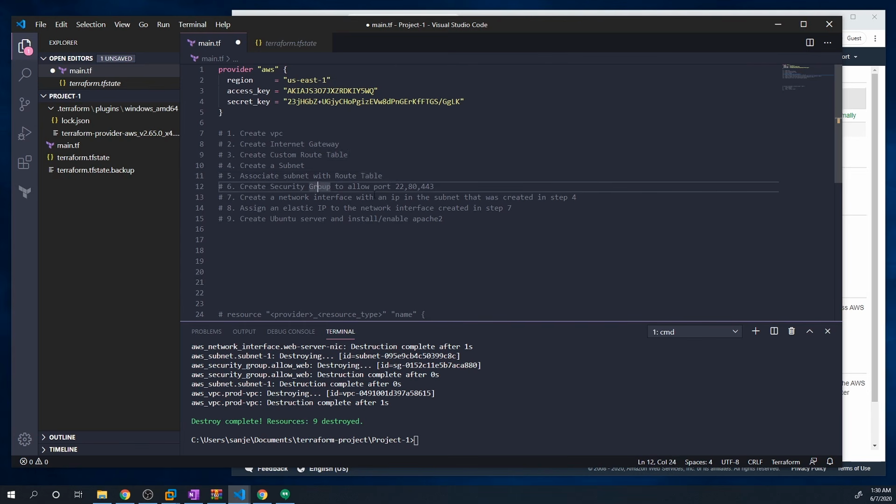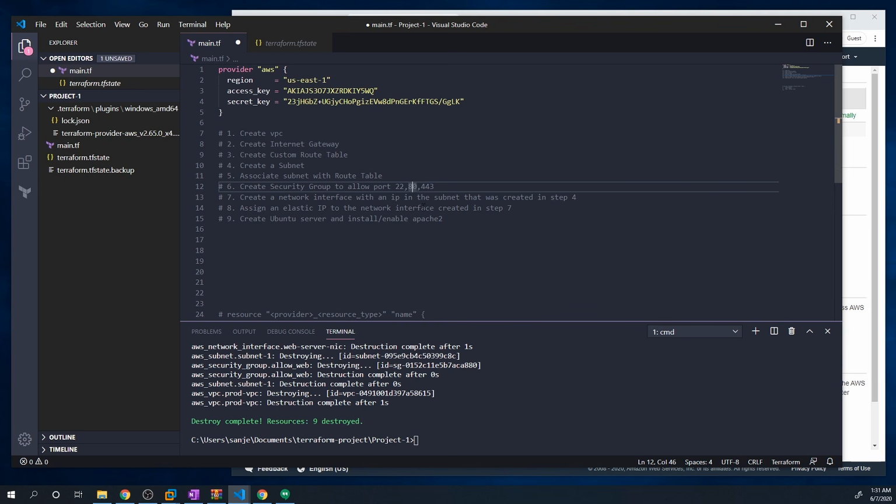Then we're going to create a security group. And the security group is just responsible for determining what kind of traffic is allowed to get to any one of your EC2 instances. So since this is a web server, we're going to allow port 80 and port 443 for HTTP and HTTPS traffic. And we're also going to allow port 22 so that we can SSH to it and, obviously, connect to it and make changes to it.